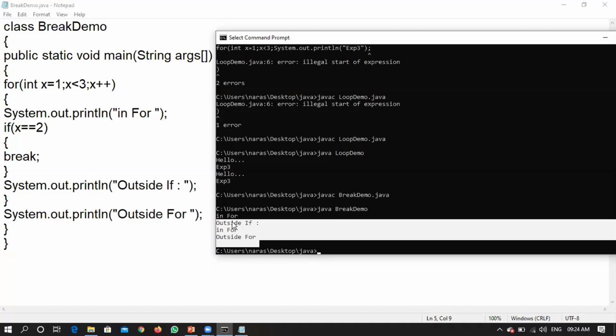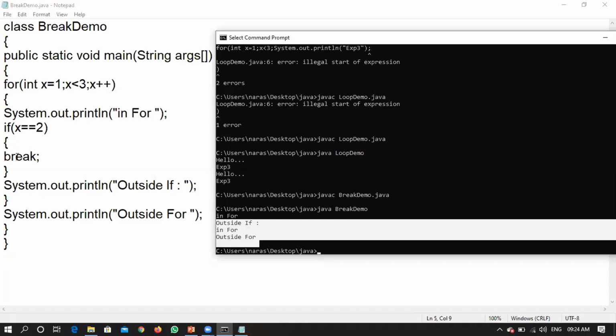Next time, x value will be incremented. Now whether 2 is less than 3, yes, 2 is less than 3, it will go inside the for loop, right? It will print this particular statement, so it is printing in for. Now, 2 is equal to 2. Condition satisfies now. When the condition satisfies, it is encountering a break statement, right?